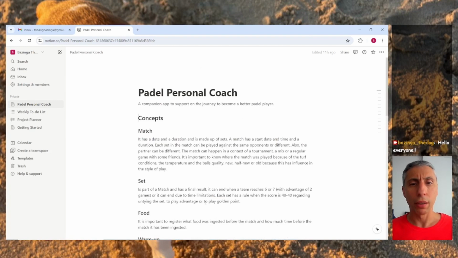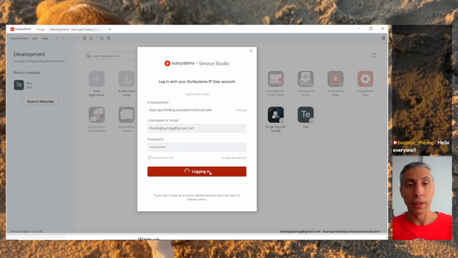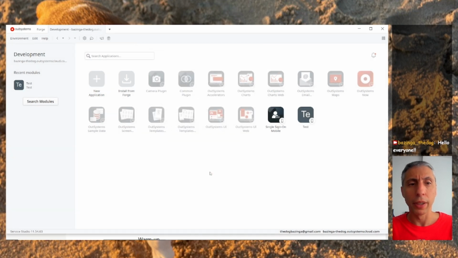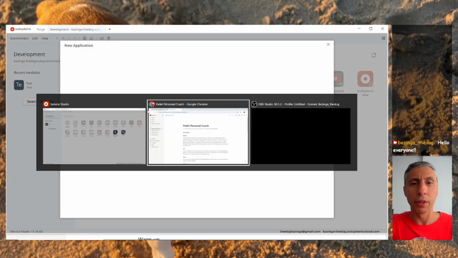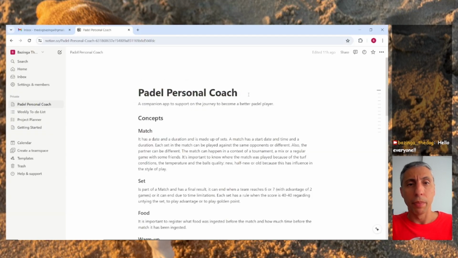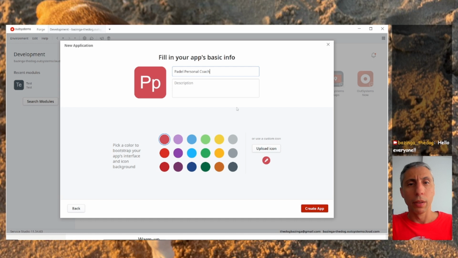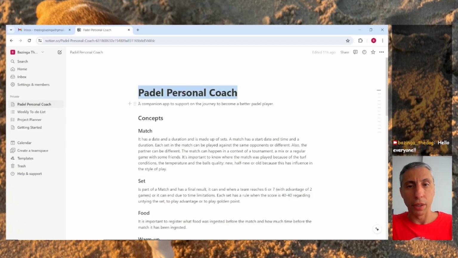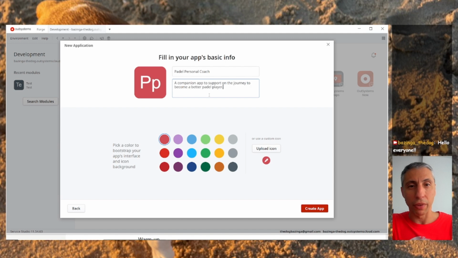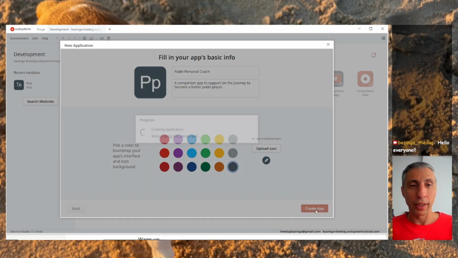Okay, so to start all of these, we think we can start with the data model. Let's create here an application. Okay, I'm going to log in on this personal environment, and I'm going to create a new application. Let's call the application the Padel Personal Coach. Okay, start from scratch, a phone app. Let's just copy paste what I have already written here. Let's choose a color. For now, it's not important. We will work on the UI on other sessions. Let's just pick one color and create the application.